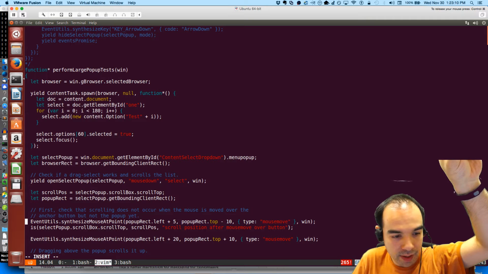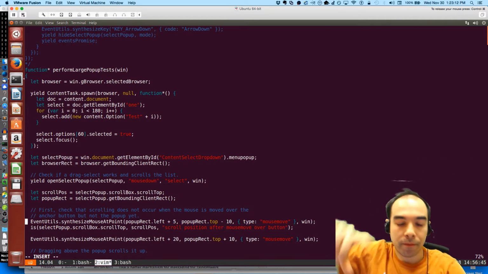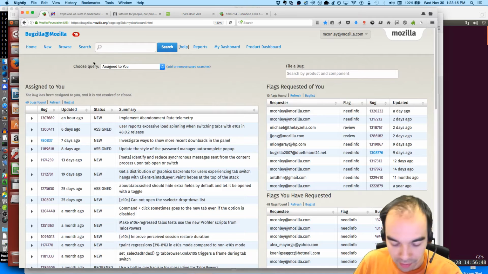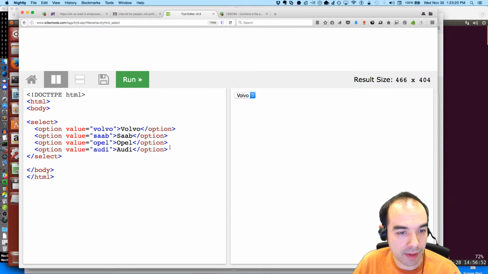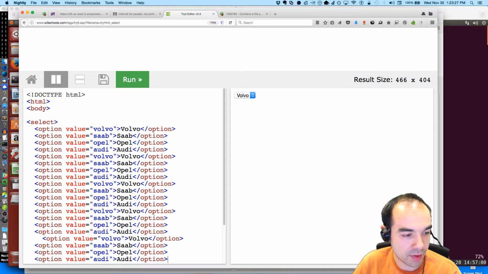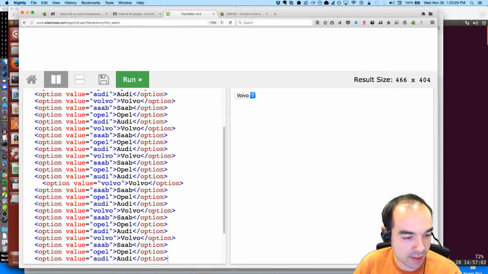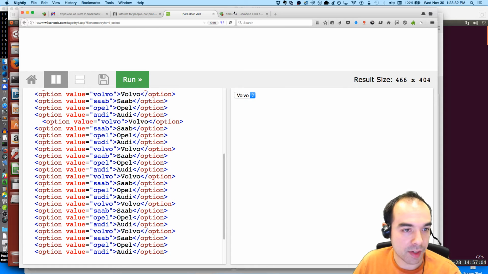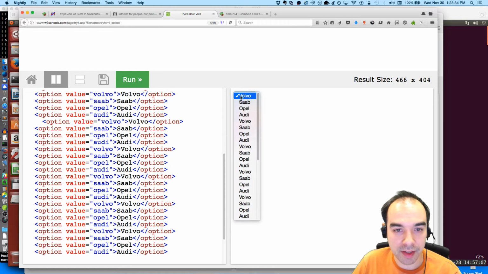And make sure that we haven't actually scrolled. Let me give you an example of what's being tested here. Let's copy these options, because I'm starting to understand what's being tested just by reading the test. So I'm just going to add a bunch of options here, really sloppy. Just going to clone all these options. Okay, so we've got this big list, and if we click and drag, we want to be able to scroll the list, because I'm clicking and holding right now.